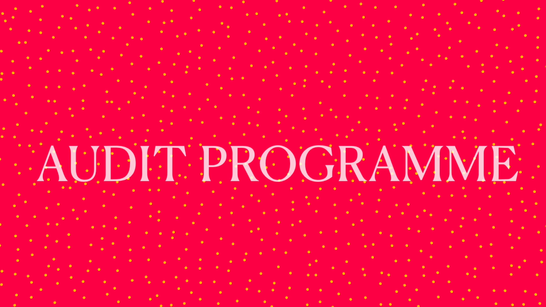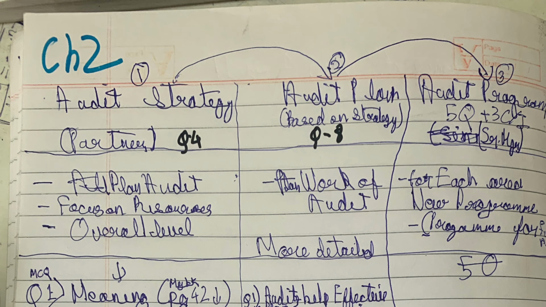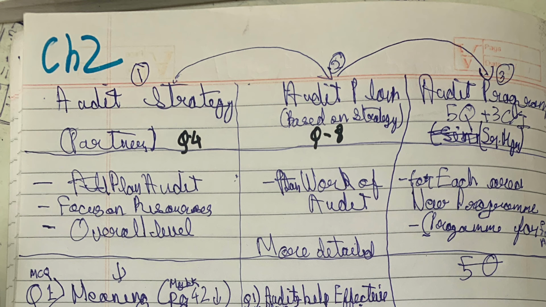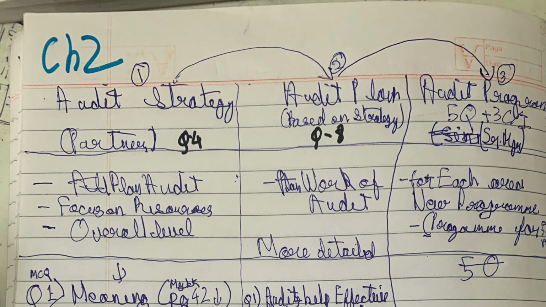So today's topic is audit program. First we started with overall audit strategy. It is done at the overall level by understanding the entity, and overall audit strategy helps us to make the audit plan. It guides in the development of the audit plan. So overall audit strategy is at the overall level of the audit. It helps in setting the scope, timing and direction of our audit plan.